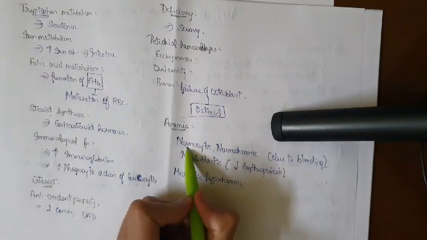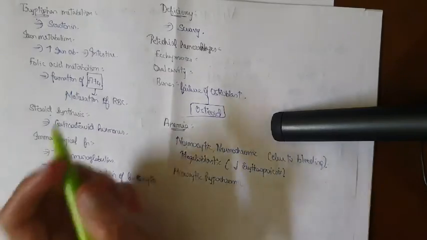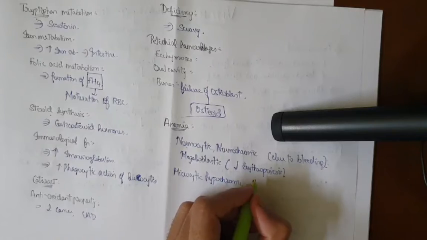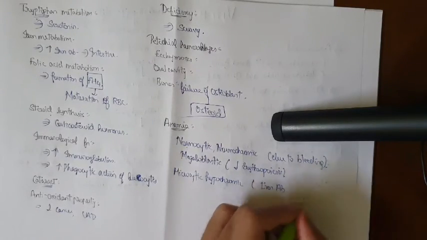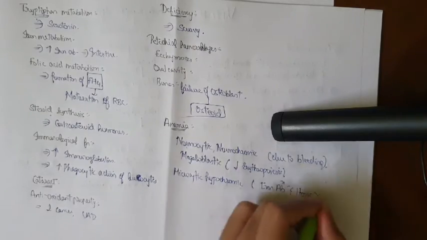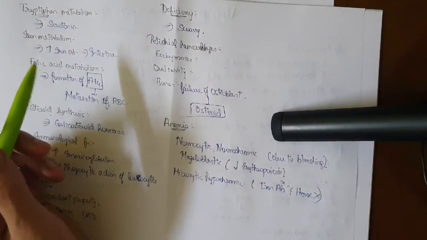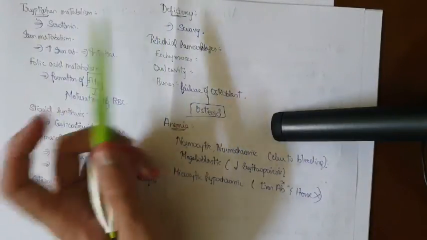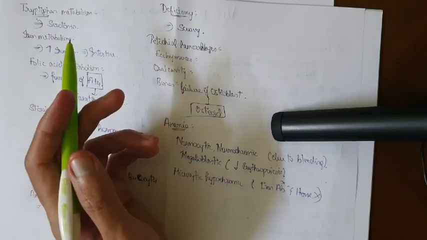The reason we are discussing this is that they can ask you the reasons also. Why you are getting normocytic or normochromic, or why you are getting megaloblastic, you can say the reason, right? So microcytic hypochromic anemia is due to impaired iron absorption and impaired heme synthesis. Okay, so write about this alone. Then in biochemical findings, you can write that decreased plasma, platelet or leukocyte ascorbic acid level is there.